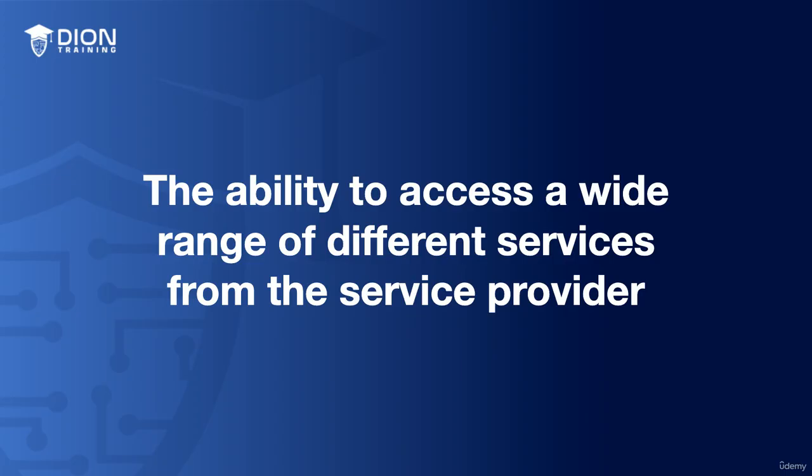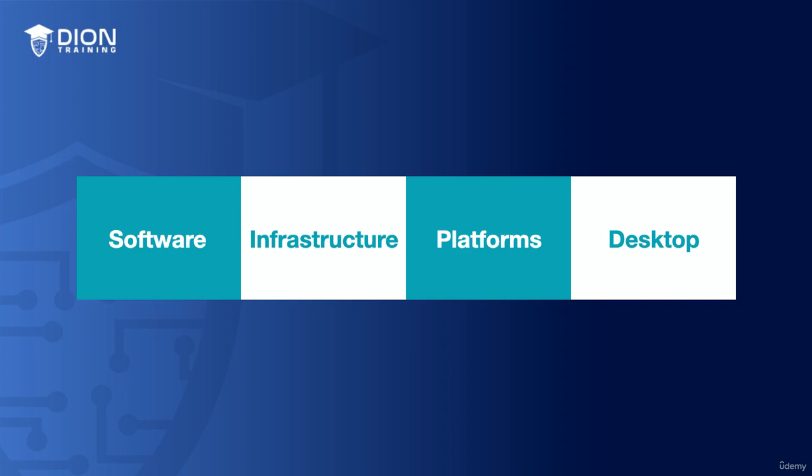Another advantage of anything as a service is the ability to access a wide range of different services from that provider. For example, with anything as a service, an organization can access a variety of services, including software, infrastructure, platforms, and desktop services, all from a single provider. This can make it easier for an organization to manage all their IT resources and ensure they have access to all the services they might need.